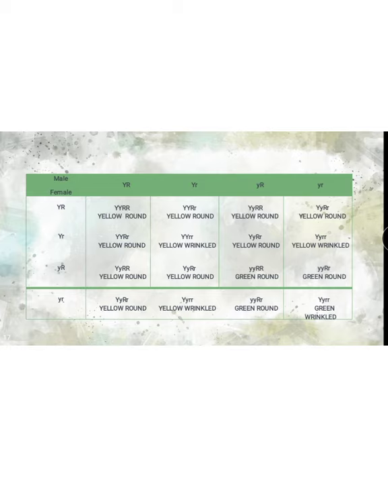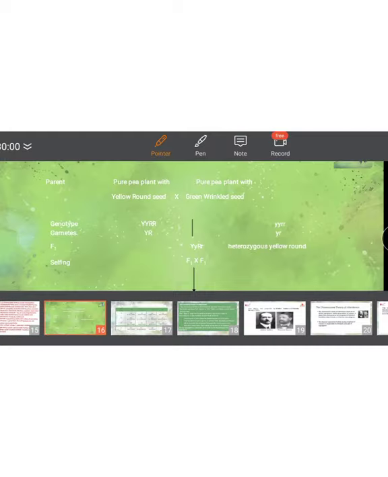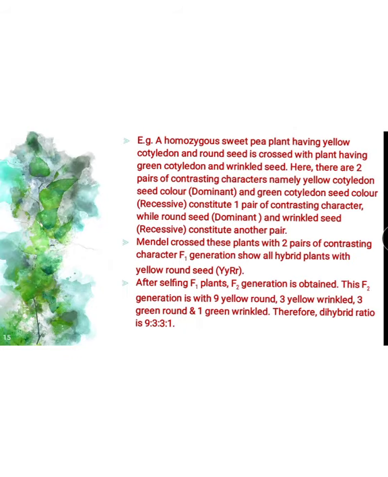Let's see how offspring will be formed in this ratio. This is the ratio in which the offspring will be formed.